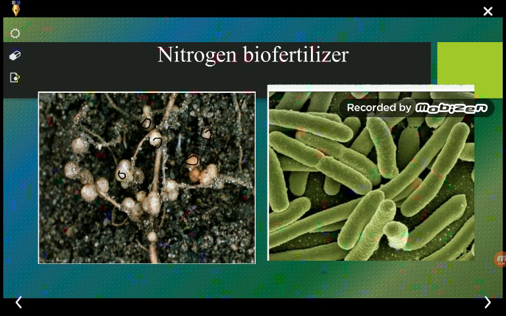Because of this, leguminous plants have the root nodules, and in these root nodules the rhizobium bacteria live. The main function of the rhizobium bacteria is that they make the nitrogen present in the atmosphere available in the form the plant requires. And what does the plant give? The plant gives a shelter in the root where they can live. So here we can see symbiosis between the plant and the rhizobium bacteria.